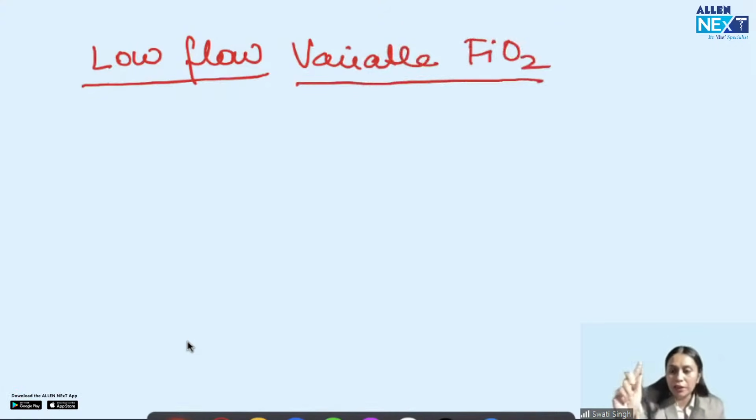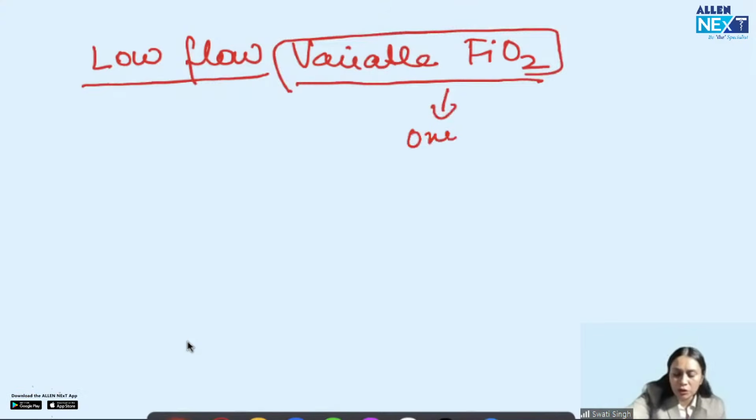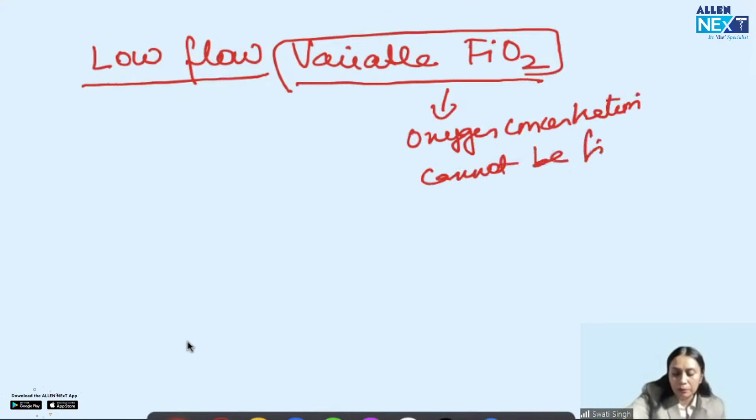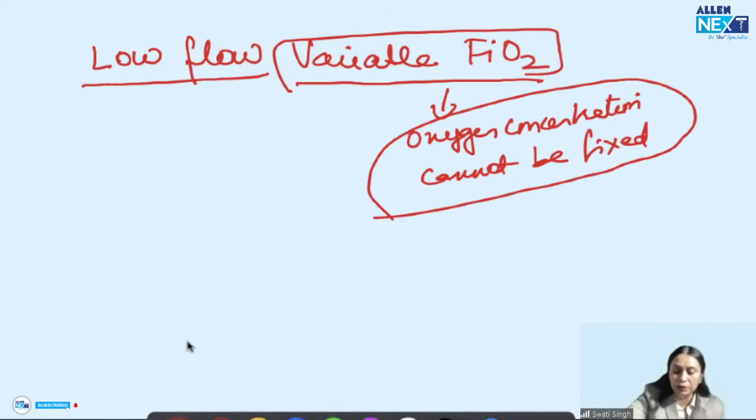Now, I will explain a very important point in this. Please try to listen carefully. Variable FiO2, what do I mean by this? I mean that the oxygen concentration which we want to give cannot be fixed. Whatever I want to give, 20%, 30%, 40%, it cannot be fixed in low flow variable FiO2 delivering devices.